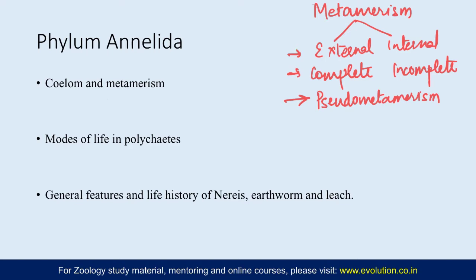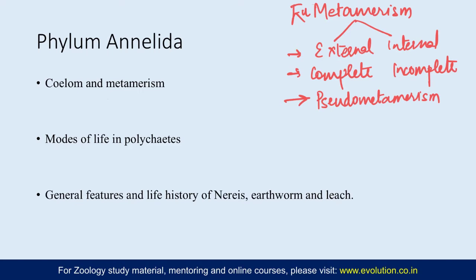All these things you need to cover, and how in pseudo metamerism the segments can be shed through the process of apolysis, but here they are not. So comparison of true metamerism, that is Eu metamerism, and then there is another, that is pseudo metamerism.